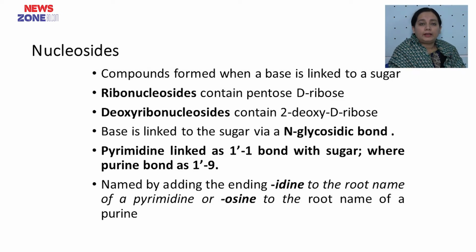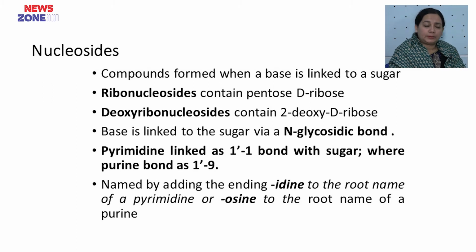So in DNA, the deoxyribonucleosides are present, and the sugar is the deoxyribose sugar. The base is linked to a sugar via an N-glycosidic bond.